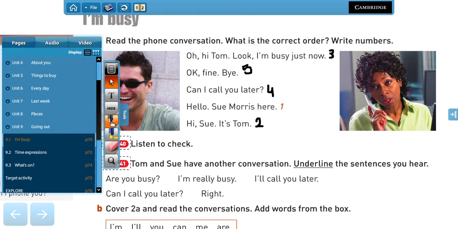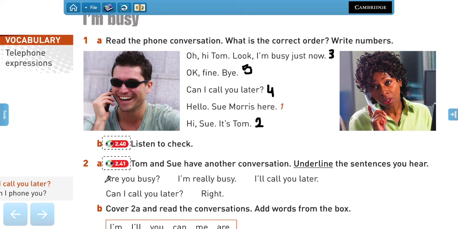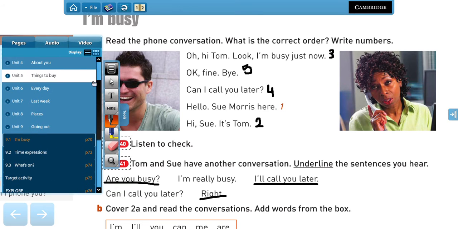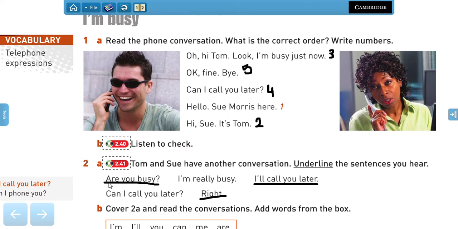Okay, so now what do we hear here? Tom asks, are you busy? And then she says, yes, right? She's in a meeting. Don't worry, I will call you later. Right. Yeah, so those are the sentences we hear. Here we have some expressions. You can ask someone, right, if they are available or not by saying, are you busy? And a possible answer would be, I'm really busy, right? Or I'm busy just now. I will call you later. This is a statement, a positive statement. Or you can also ask someone if I can call you, right? Is that okay with you? And then she says, right.